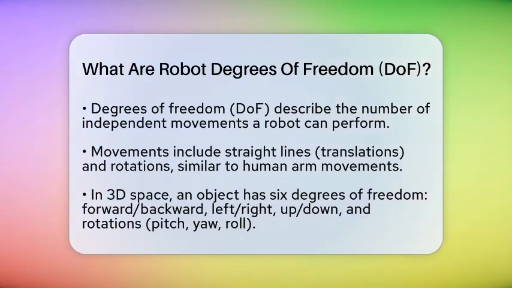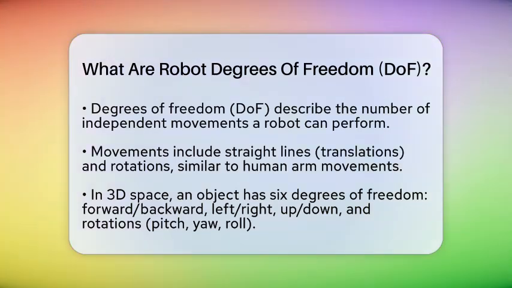In robotics, degrees of freedom refer to the number of independent movements a robot can perform. Each movement can be a straight line or a rotation. Think of it like how your arm moves. You can lift it up or down, rotate it at the shoulder, bend at the elbow, and turn your wrist. Each of those movements counts as one degree of freedom.